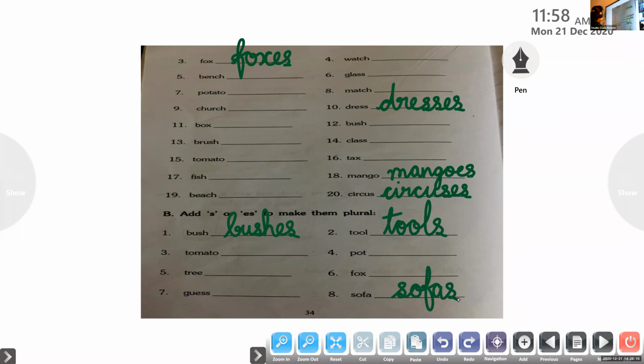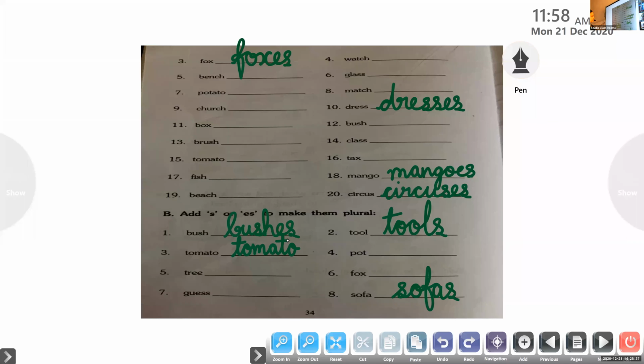Then one more I'll try. Aarti, unmute. Tomato. Number 3. Tomato. O is the last letter. What should I add? S or ES to make plural? Tomatoes. Spelling, please. T-O-M-A. Then what should I add?